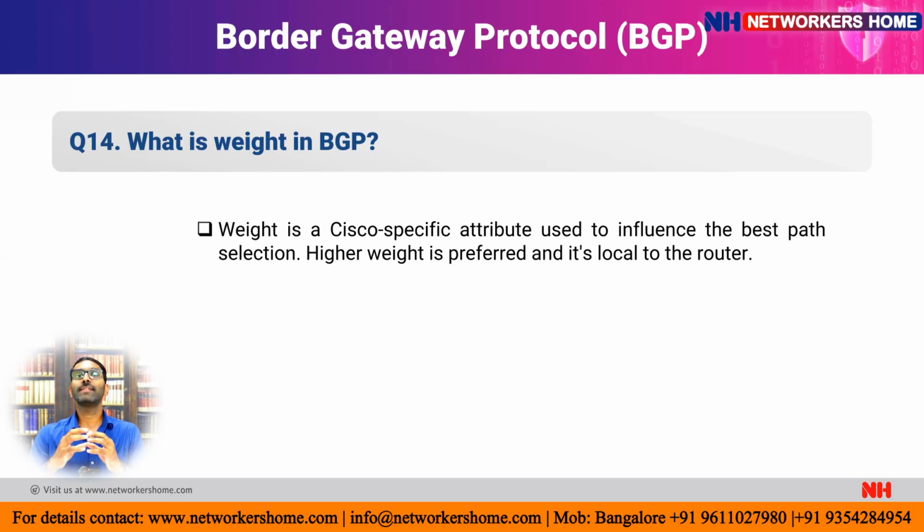It is Cisco proprietary, and this is the first attribute which is considered. Higher weight is preferred and it's local to the router. As I already said, this is restricted to the single local router and is not given to the other AS. It will always consider the highest weight.